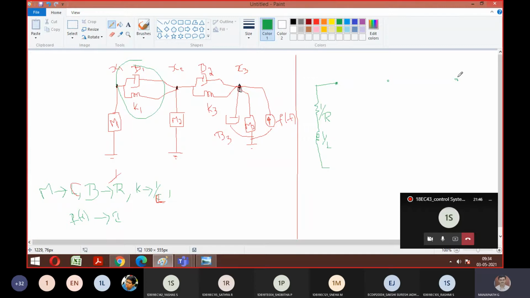What I wrote then in the surprise test, everyone got 0, no? Sir, I did copy paste. Sir, I didn't write the electrical system, only the equation. You stopped at the equation only, then you can't expect full marks, no? Yes, others, none of them have written the electrical system.